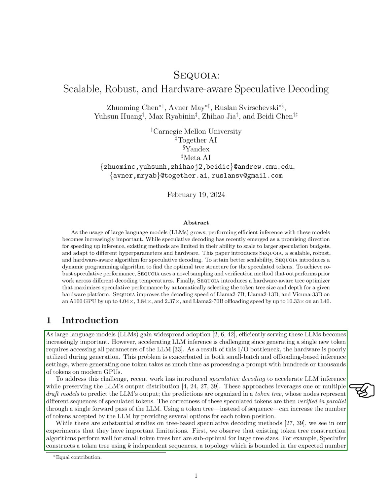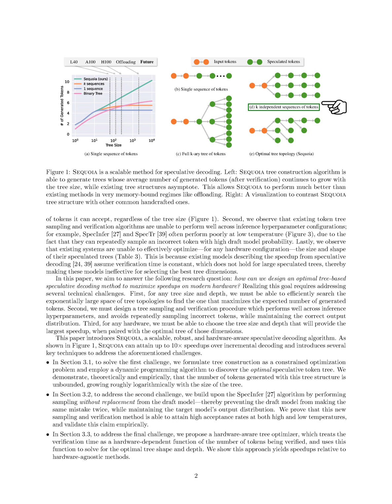Despite the significant research on tree-based speculative decoding methods, our experiments reveal some key limitations. Firstly, we found that the algorithms used to build these token trees work well for smaller trees but are less effective for larger ones. For instance, a method called SpecInfer builds a token tree using independent sequences, but this approach has a limit on the expected number of tokens it can accept, regardless of the tree's size.